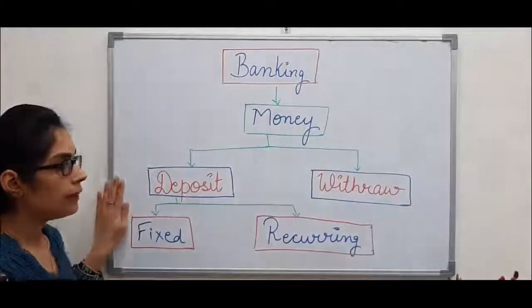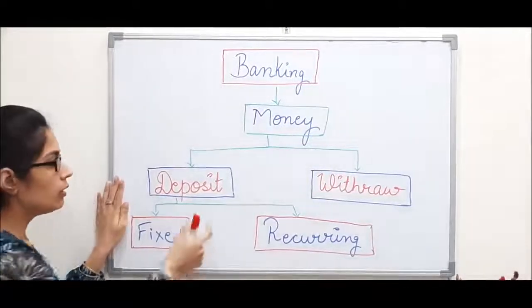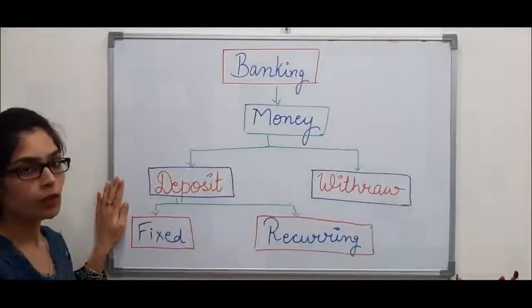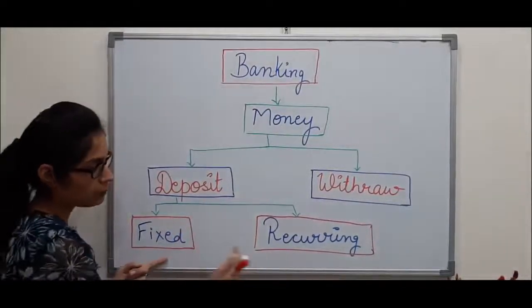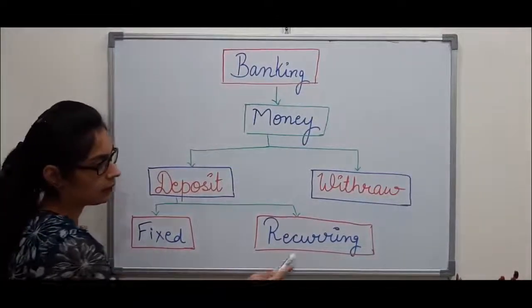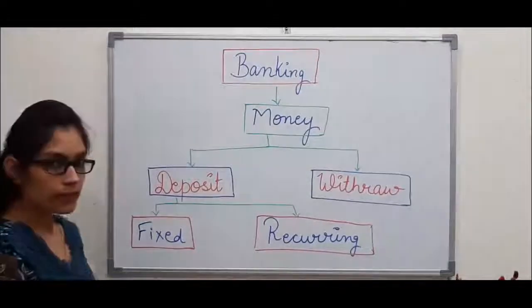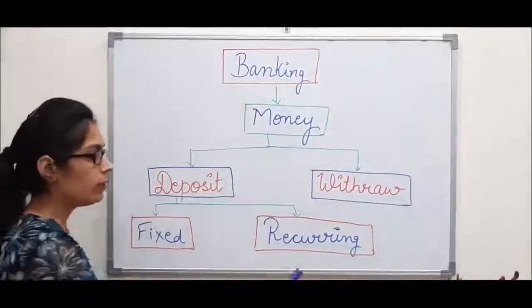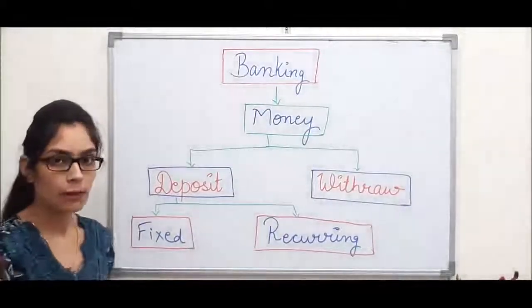Now, the main thing which we have to do in this chapter is related to depositing of money. In deposits also, we have two types: one is fixed deposit and the second one is recurring deposit. In this chapter you will deal mainly with the recurring deposit. Now we will understand the meaning of both types of deposits.